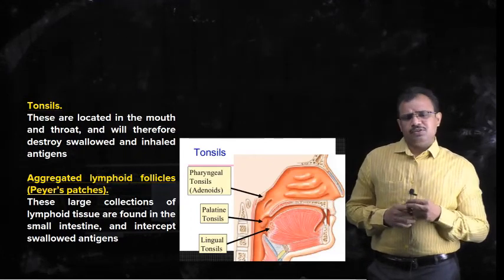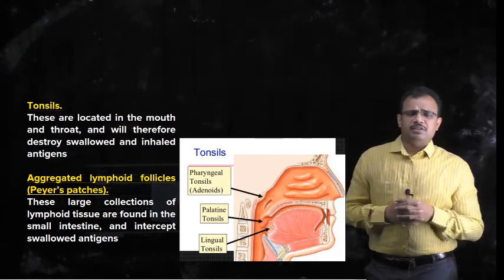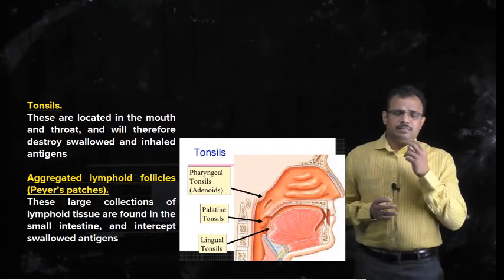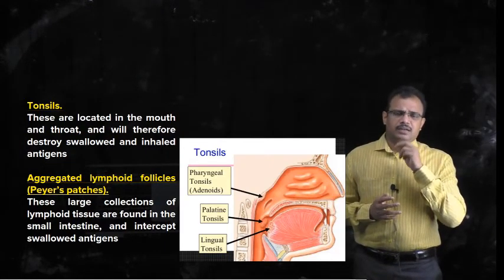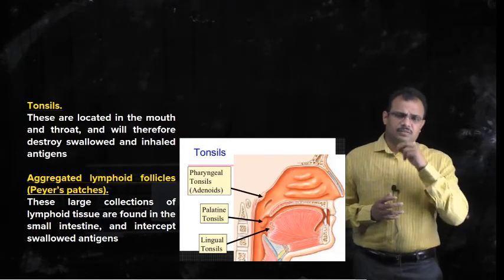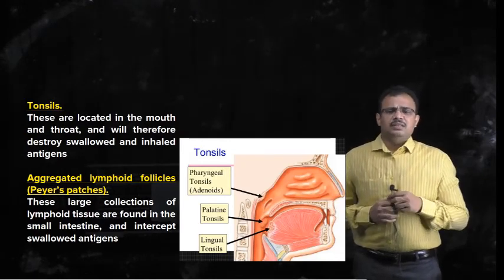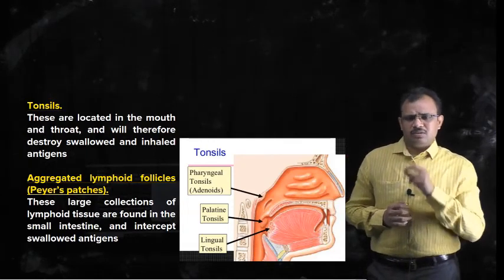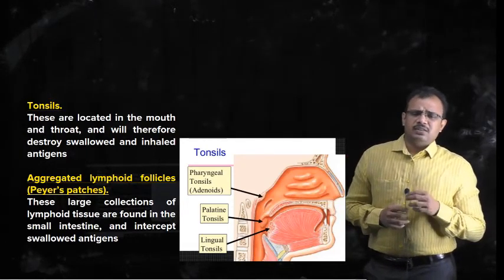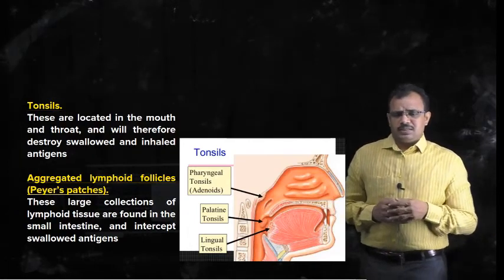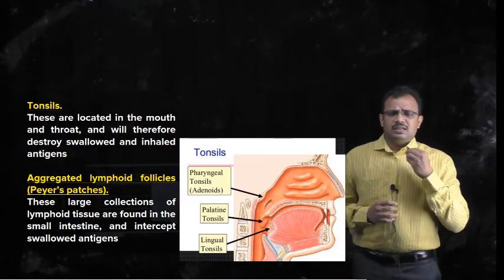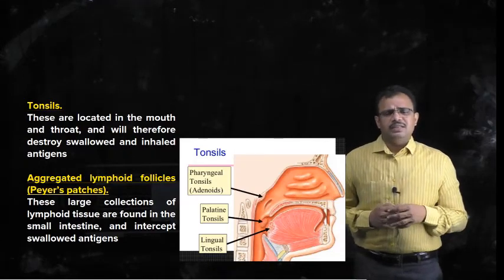A tonsil is nothing but lymphoid tissue which is not covered by a fibrous capsule. Those tonsils which are present behind the palatine region, or near the top of the soft palate, are called palatine tonsils, and those tonsils which are present under the end of the tongue are called lingual tonsils.